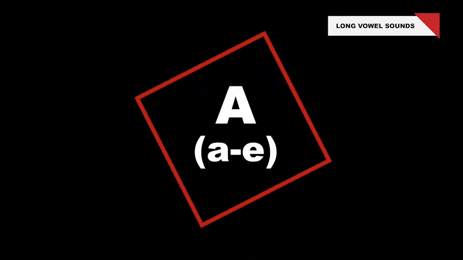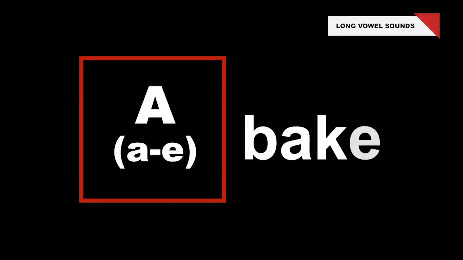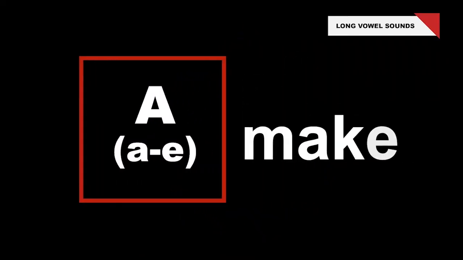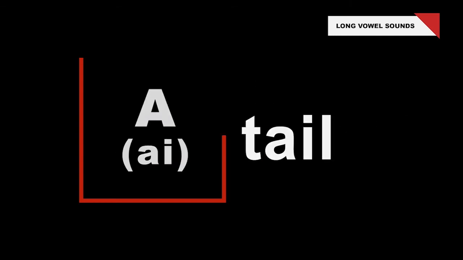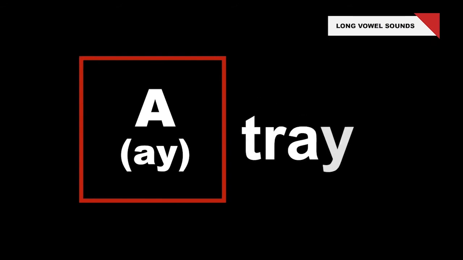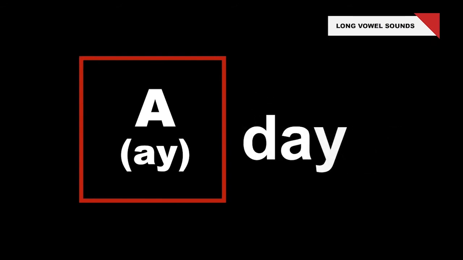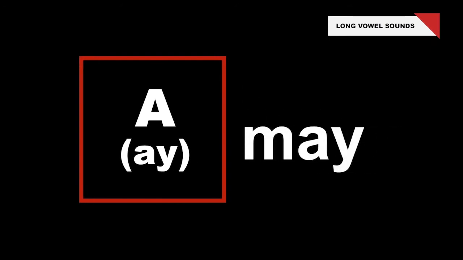The A with the silent E. Words like this include bake, make, and take. The AI. Words include snail, male, and tail. Words that end in AY, like tray, day, and may.